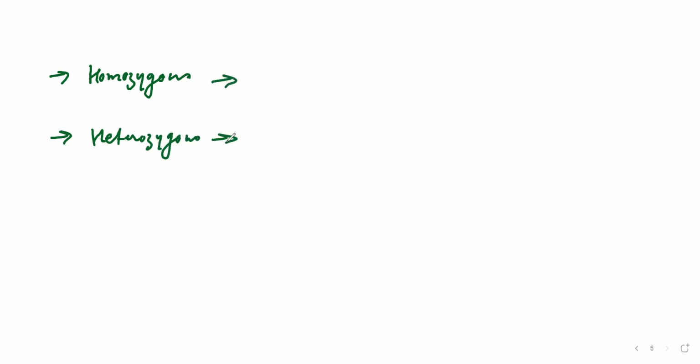So the next terms are homozygous and heterozygous. Homo means nothing but similar. Whatever characters, factors, or genes are there, they will be similar. For example, you can take capital TT or small tt. If you see, both are similar.